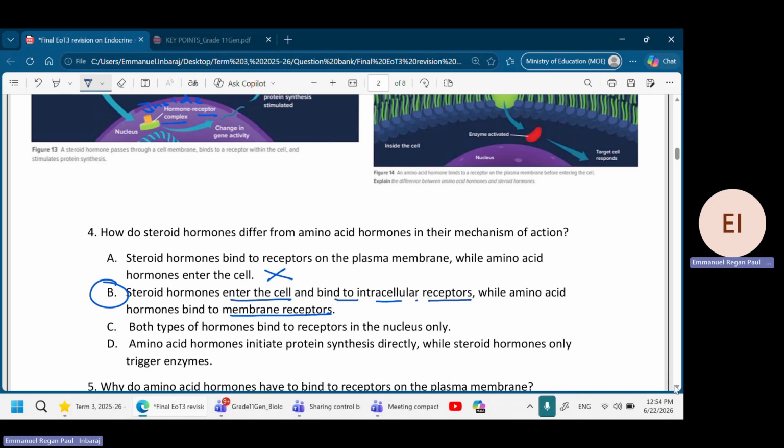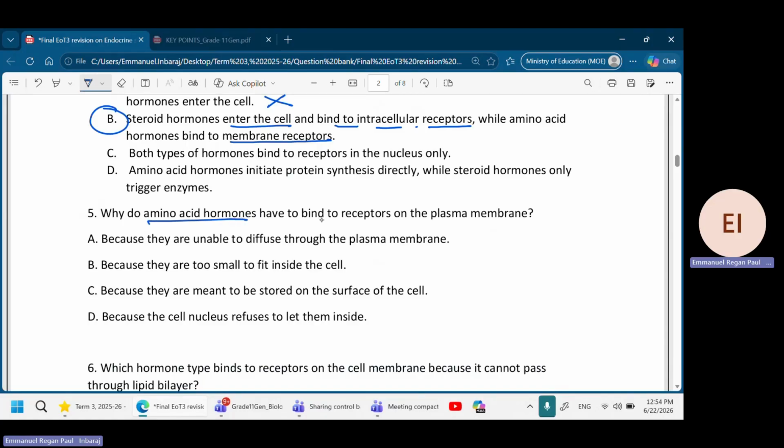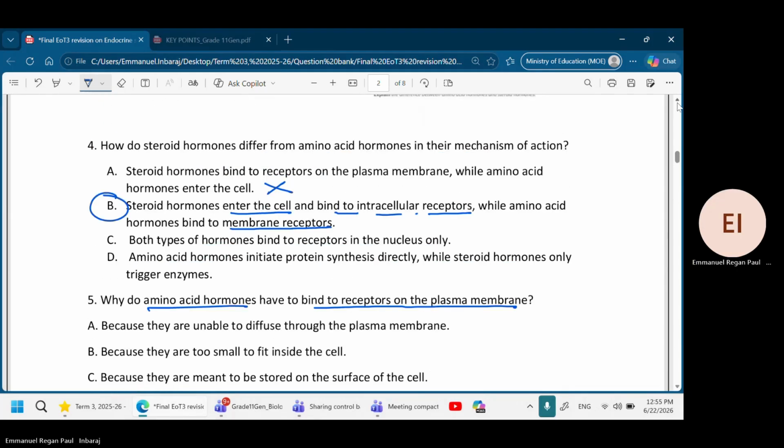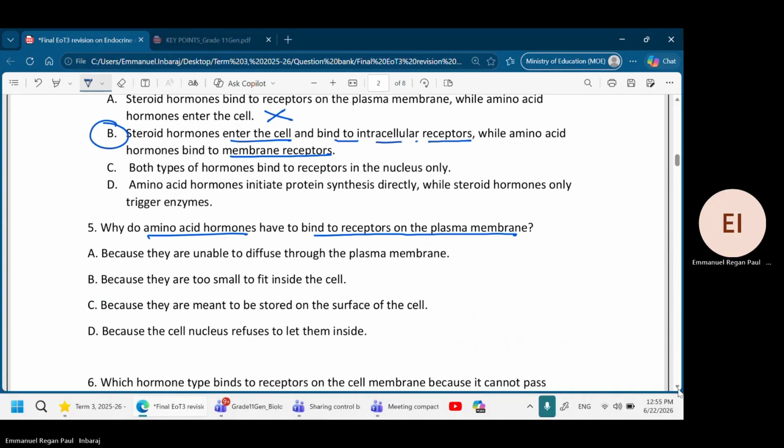Okay, so that is the answer for question number 4. Question number 5. Why do amino acid hormones have to bind to the receptor on the plasma membrane? They're asking why the amino acid hormone cannot pass through directly. Why should they go and bind to the receptor? Yes, because they are unable to diffuse through the plasma membrane. The plasma membrane is not allowing them to go through. So they need to attach.